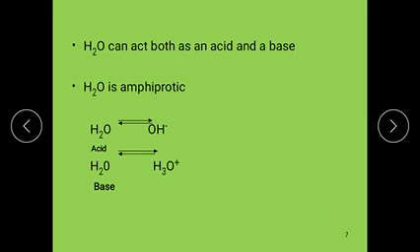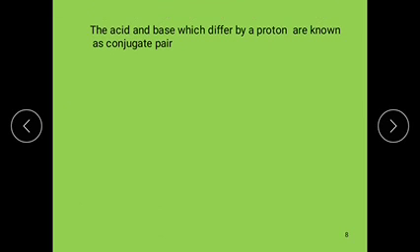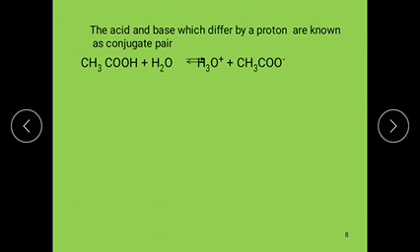And next one is conjugate acid base pair. Let us see this example. CH3COOH plus H2O equilibrium H3O plus plus CH3COO minus.